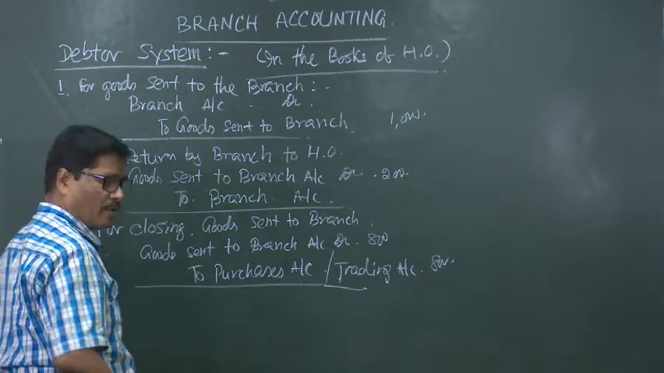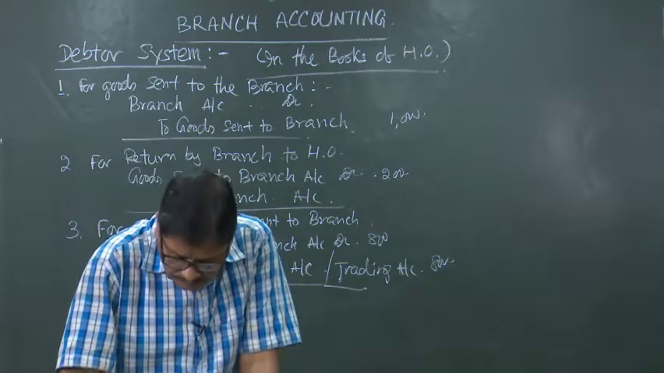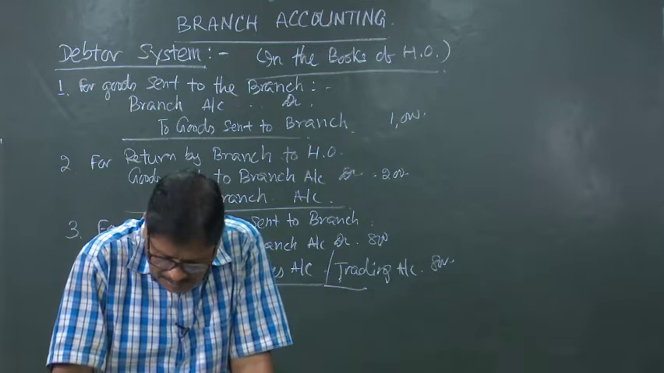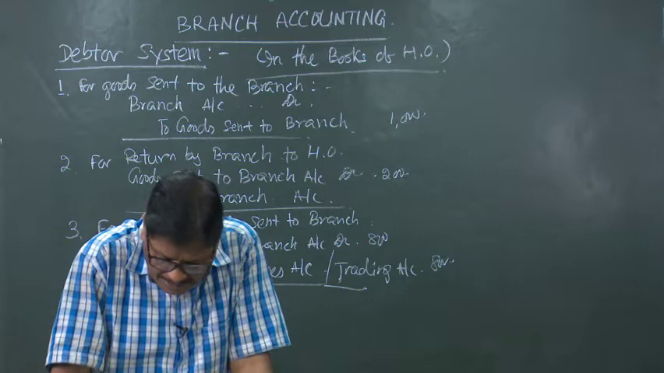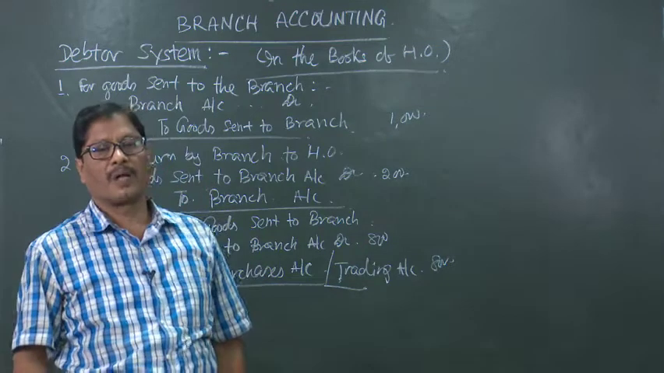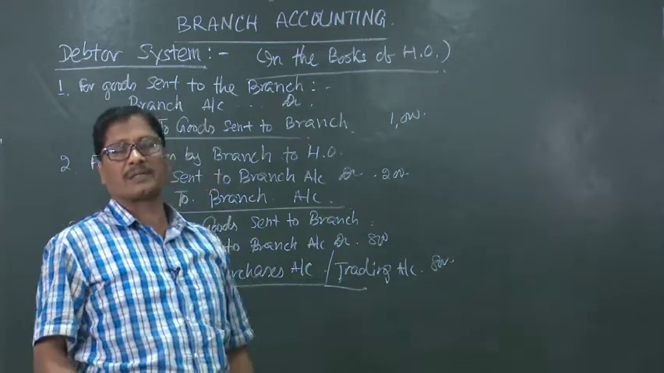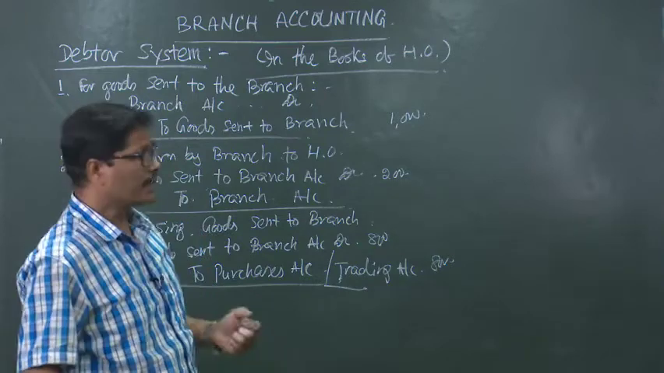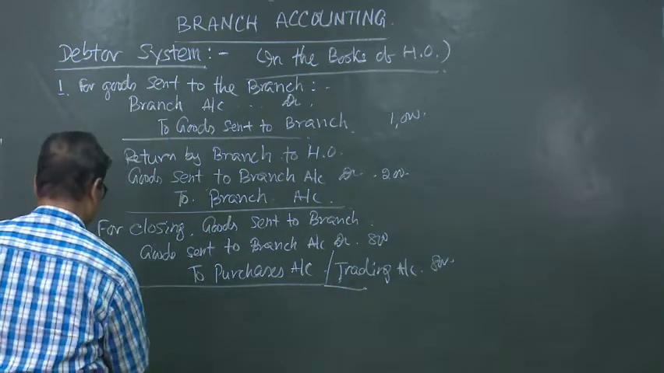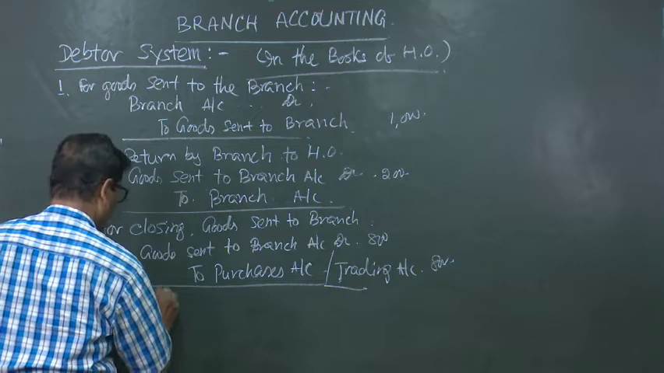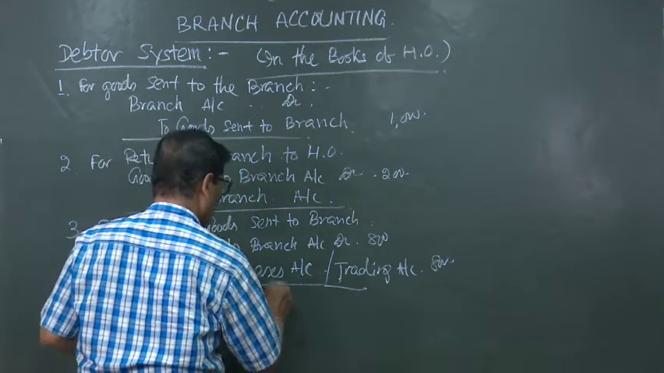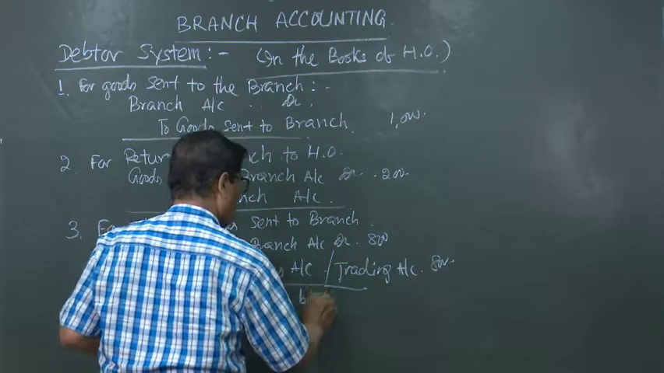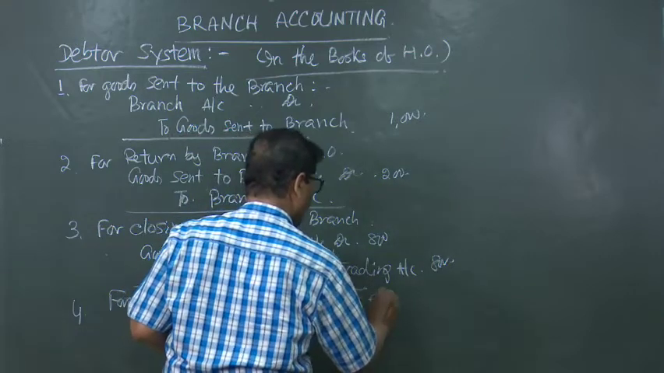The fourth entry will be when check or draft is sent for branch expenses. To meet the expenses of the branch, if we are sending some check, then what will be the entry? For check sent to the bank for expenses.